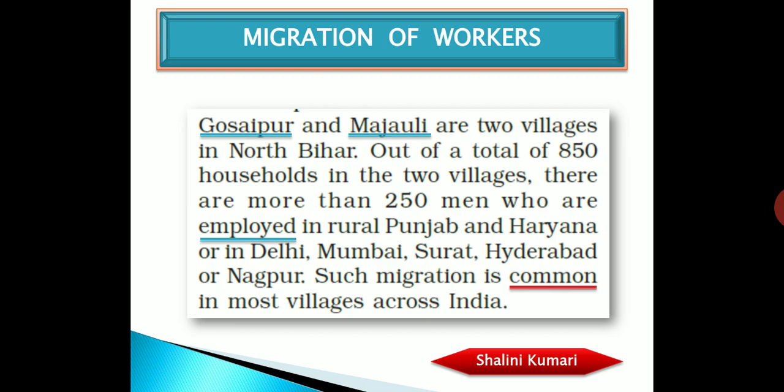Now, let's see why we have taken the example of Bihar over here. There are so many states in India, but why only Bihar? Actually, when we talk about migration of workers, Bihar and UP are the major corridors for migration of workers. That is, the maximum number of people move from these places to new places